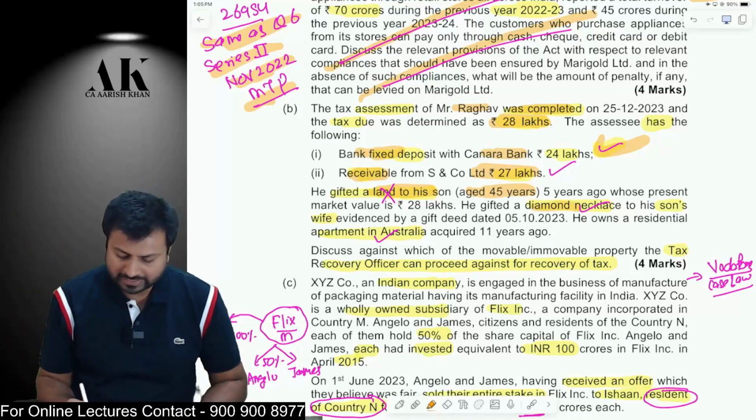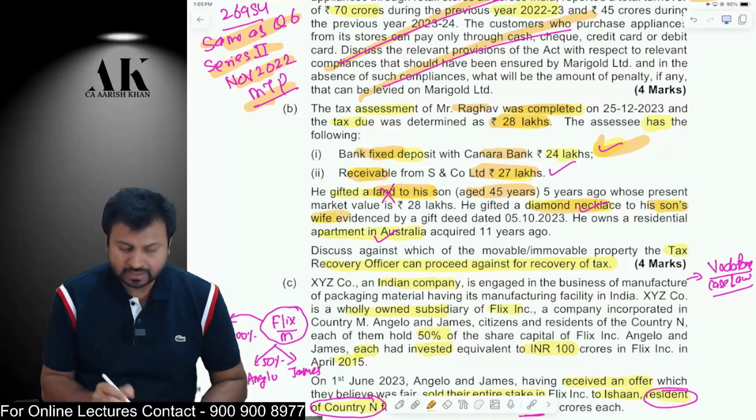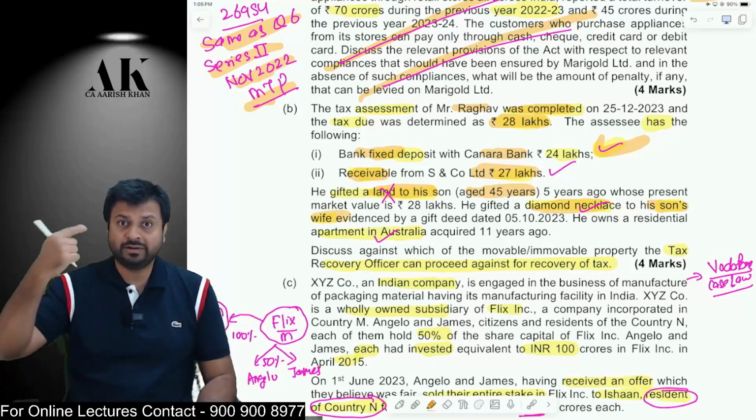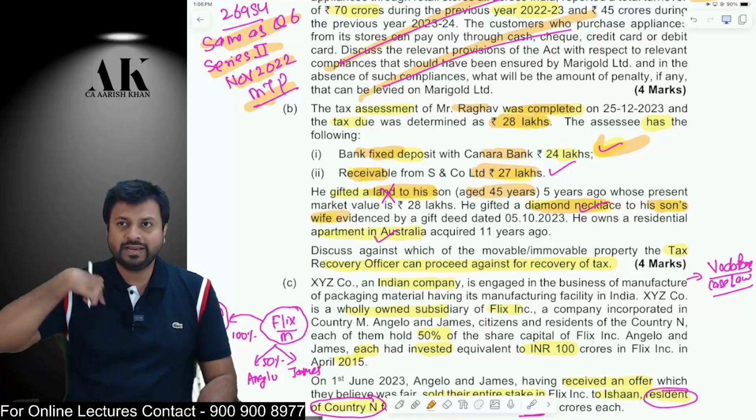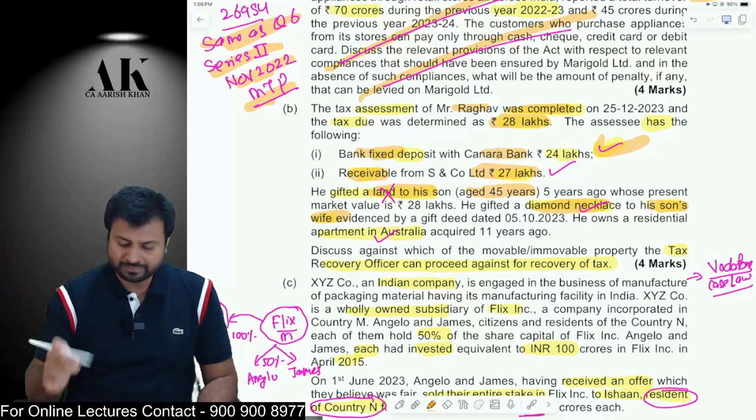Now, a diamond necklace given to his son's wife. A diamond necklace given to son's wife is clubbed in the hands of the father-in-law. Remember or not? If I give something to my son's wife without consideration, that is clubbed in my hands. Therefore, the department can recover from there.